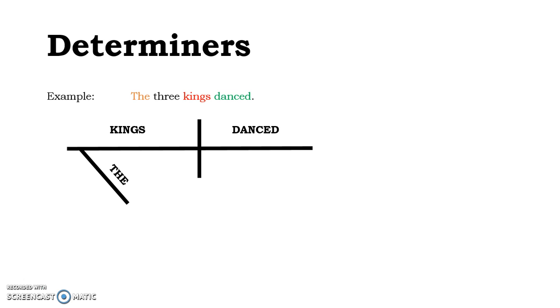What about 3? Well, 3 is answering the question, how many? 3 kings danced. So that's also an adjective. It's a determiner, a numerical modifier, and I put that on a diagonal line beneath kings.